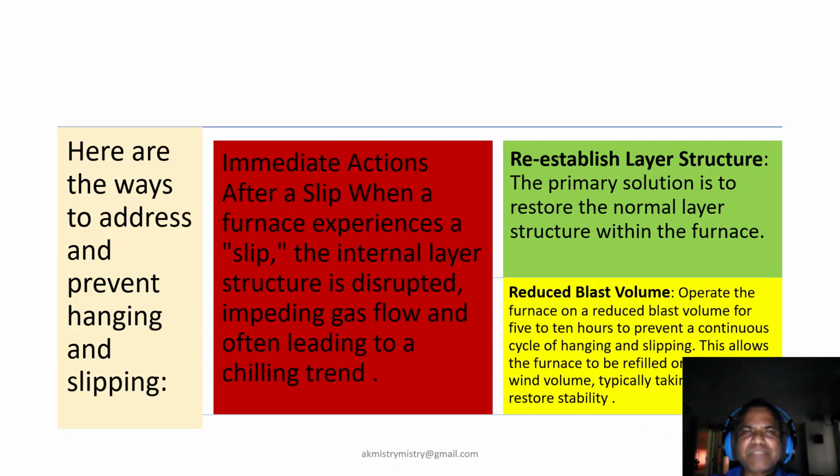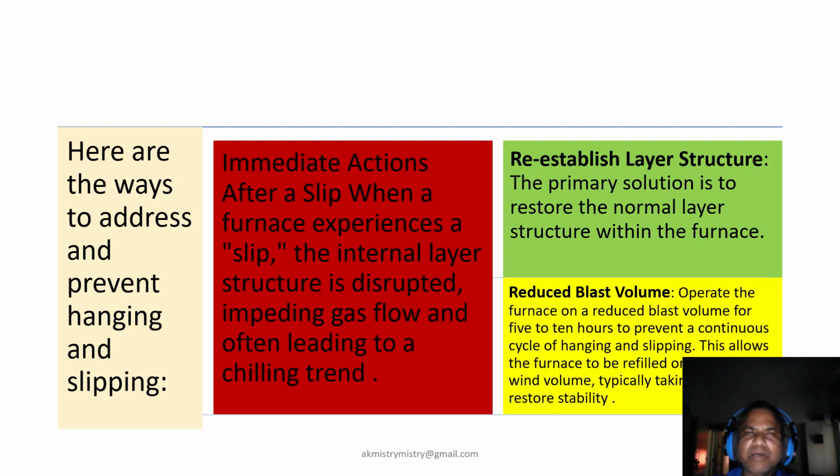Coming to this slide, which is about immediate action after the slip, after a slip we have to restore the layer structure. Just now what I was mentioning, operating on reduced blast volume is an easy process to take care of such abnormal situations, and this reduction we may have to continue for 5 to 10 hours depending on the intensity of the hang and slip.